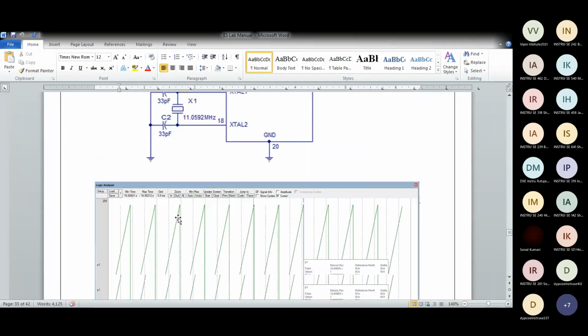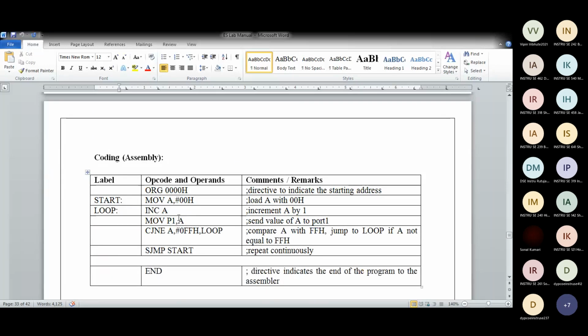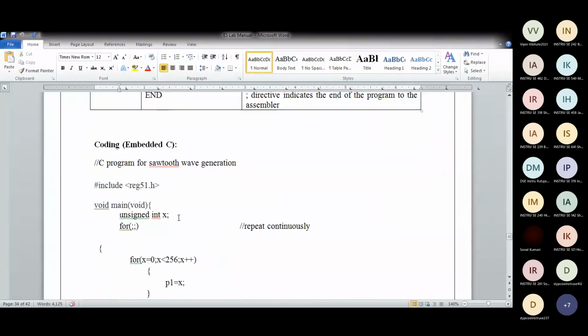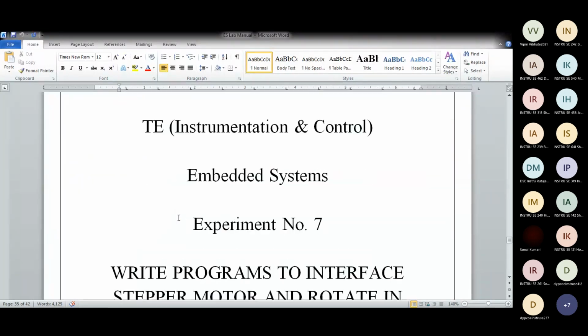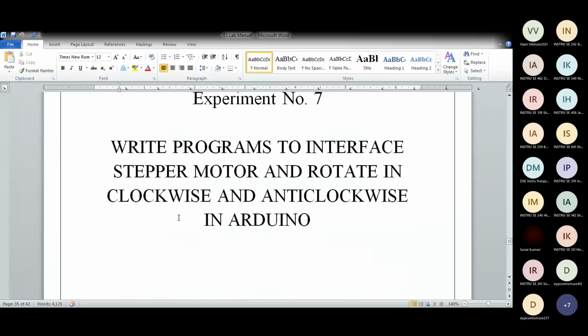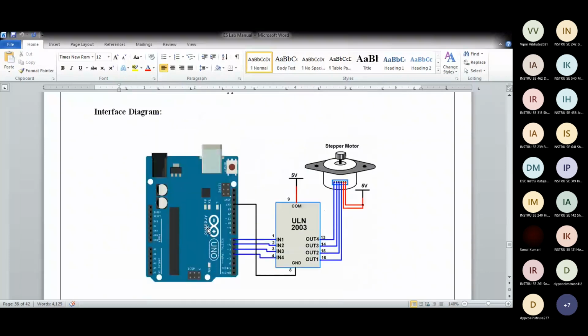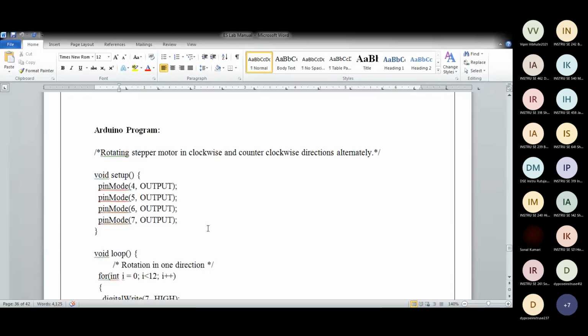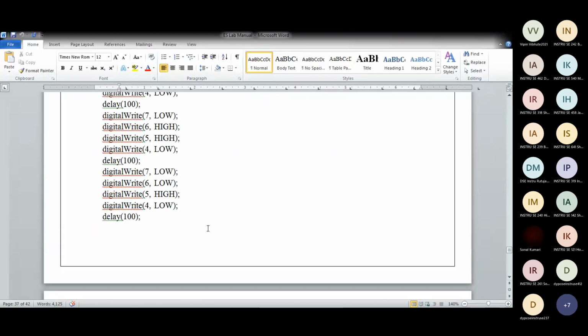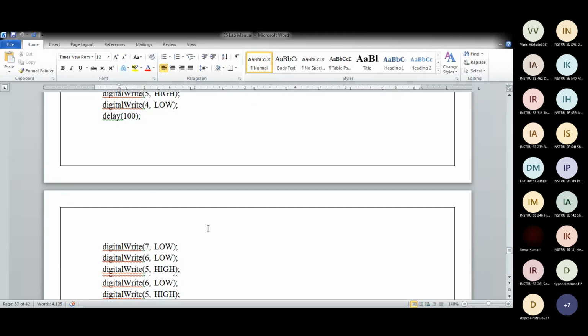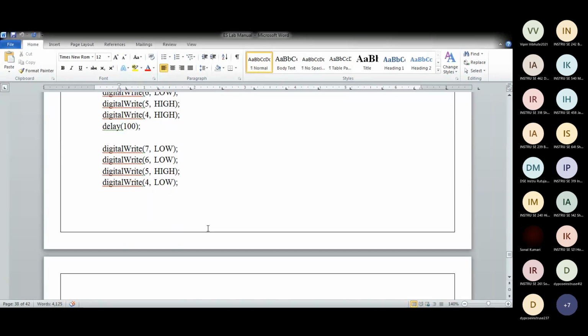First auto. 3 types of waveforms are given. I'm going a little fast, running out. The number 7 is stepper motor interface using Arduino. So I've given this diagram here, interface diagram. Again the program. This will be helpful for your mini projects and final projects next year. So understand this program very well.